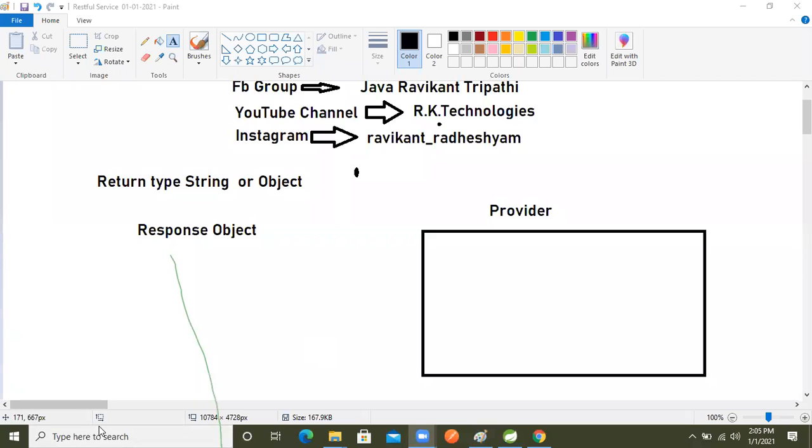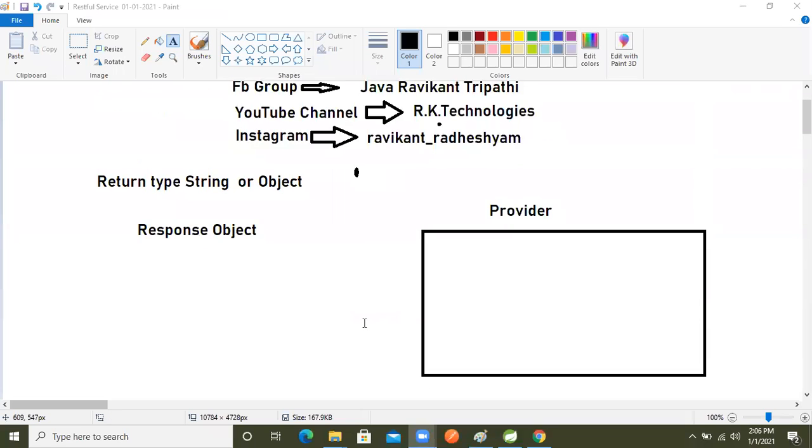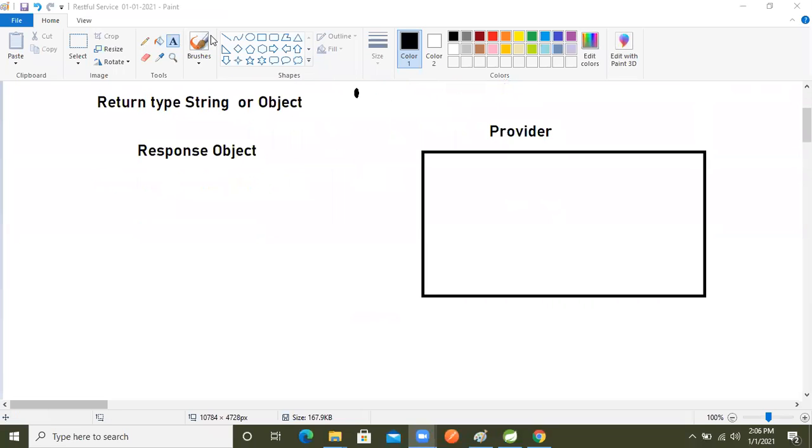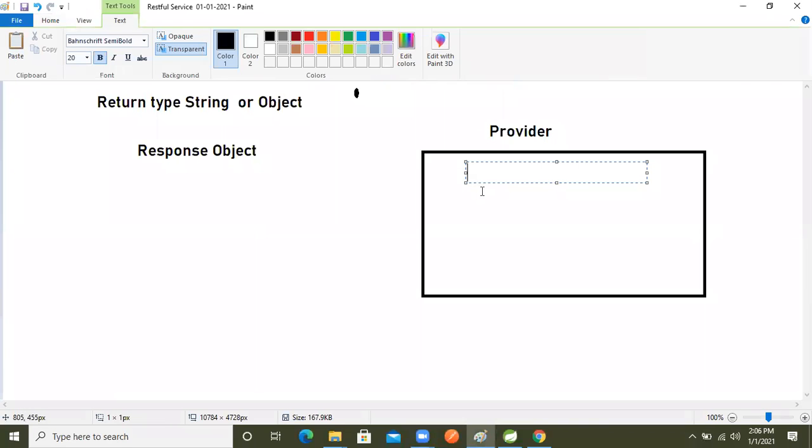In the provider side, what we will do now is return whatever the entity is, and pack that object in the response object.